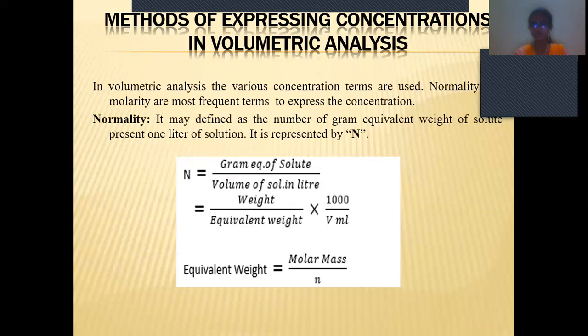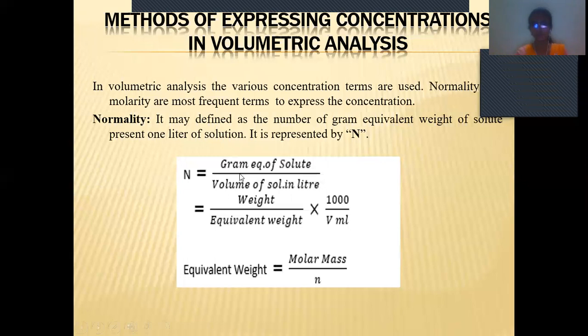For that we use the second formula, weight divided by equivalent weight into 1000 divided by volume in ml. Equivalent weight we can calculate as molar mass divided by N.